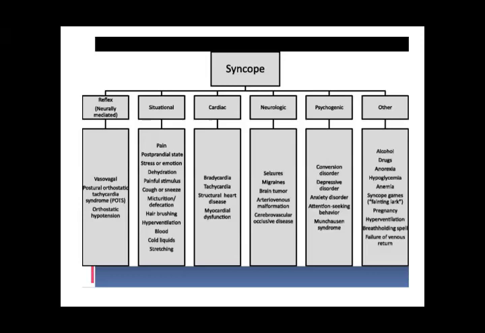Then psychogenic syncope includes conversion disorders, depressive disorders, anxiety, attention-seeking behavior, and Munchausen syndrome. This is another psychological disorder. Other conditions responsible for syncope are alcohol intake, drugs, anorexia, low amount of food intake, hypoglycemia, anemia, pregnancy, then hyperventilation, breath holding, failure of ventilation, and venous return.